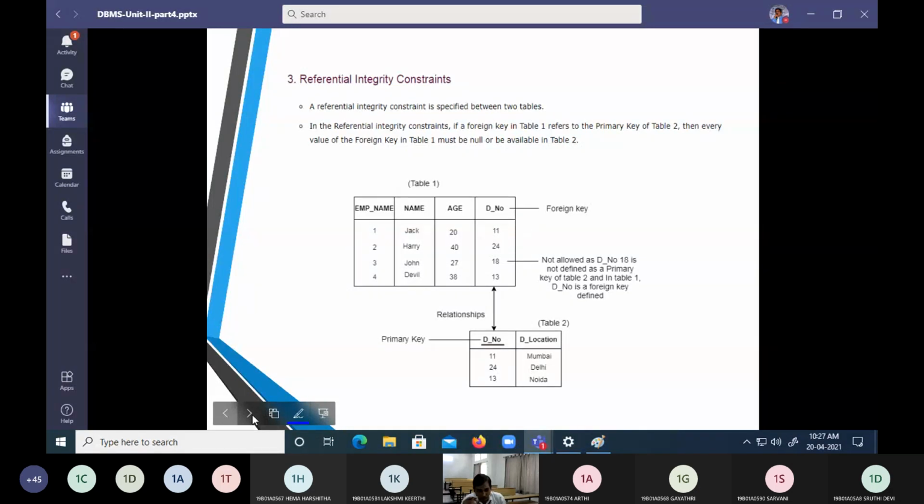After primary key, now let us look into the third aspect, the referential integrity constraint. You know that it is called a foreign key. I am going to have table 1 and table 2. There are two tables. Table 1 has employee name, employee ID, age, department number.